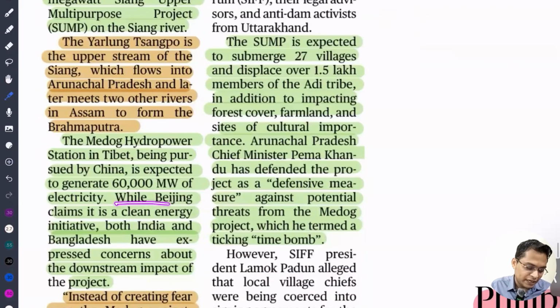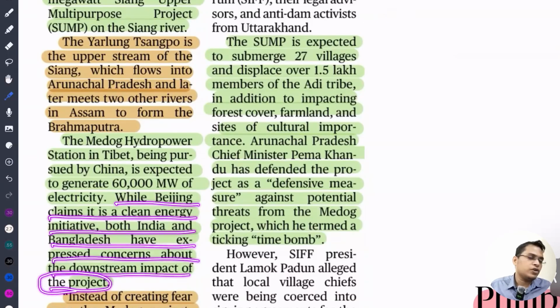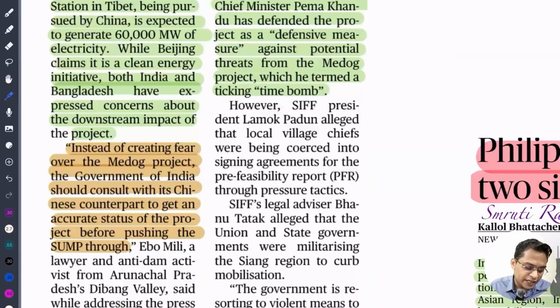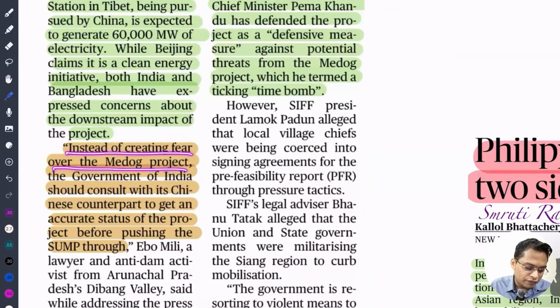While Beijing claims it is a clean energy initiative, both India and Bangladesh have expressed concern about the downstream impact of the project, because if this project is constructed, China may stop the flow of the water. That could lead to a drought in India and Bangladesh, and during flood season it might open the gate. If it opens the gate, flood water will rush in and may cause severe damage downstream also. So instead of creating fear over the Medog project, the government of India should consult its Chinese counterpart to get the accurate status of the project before publishing anything.